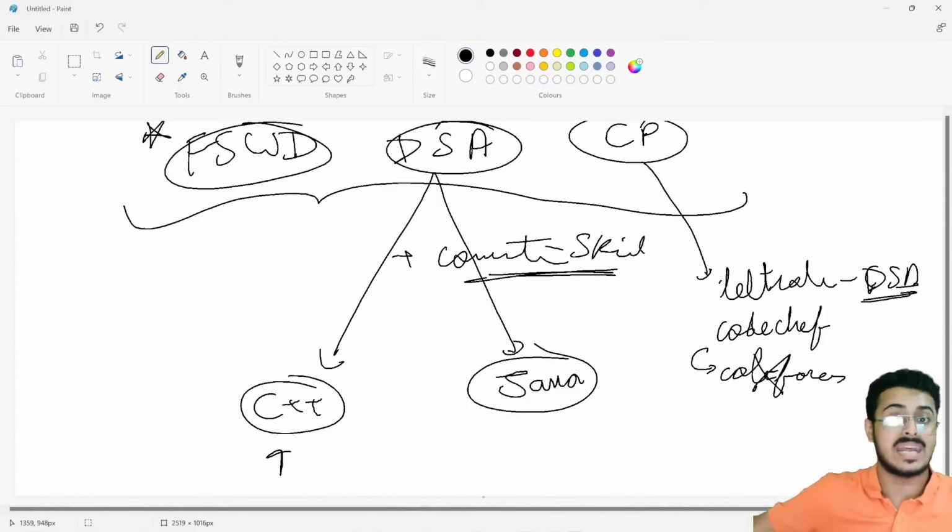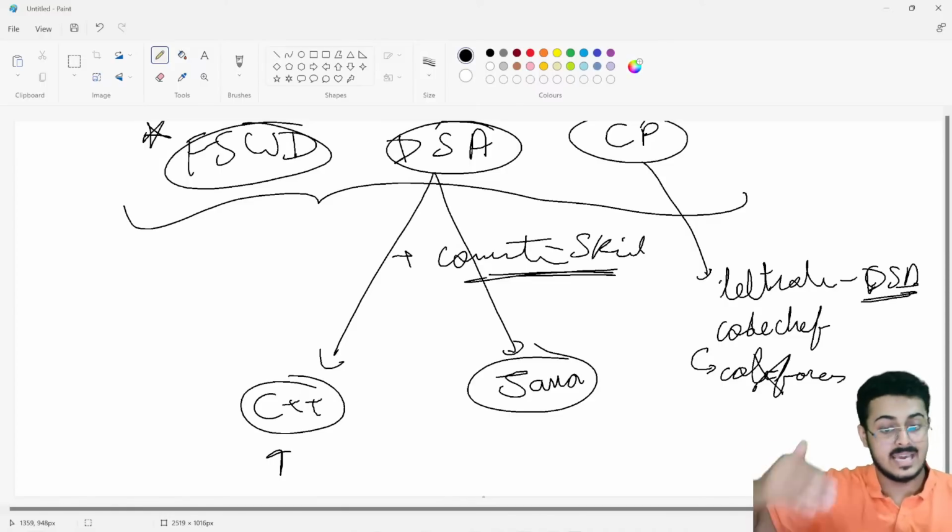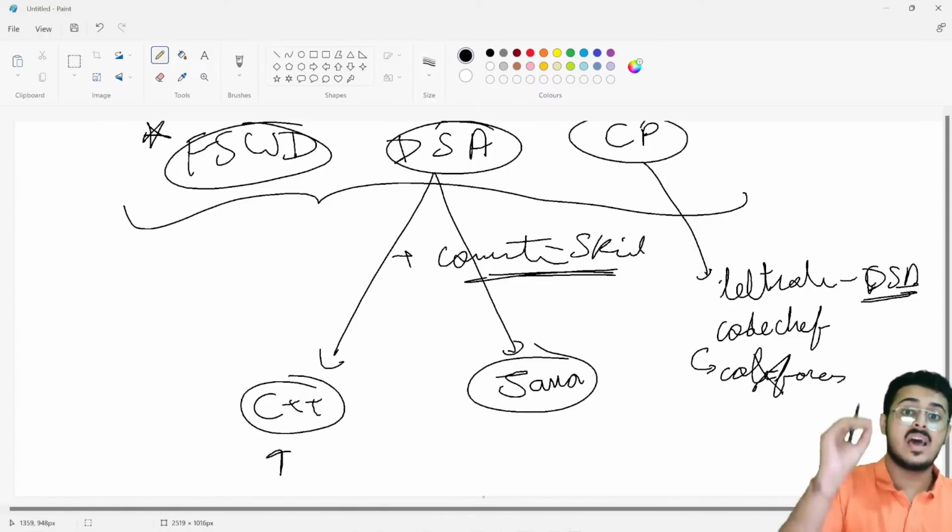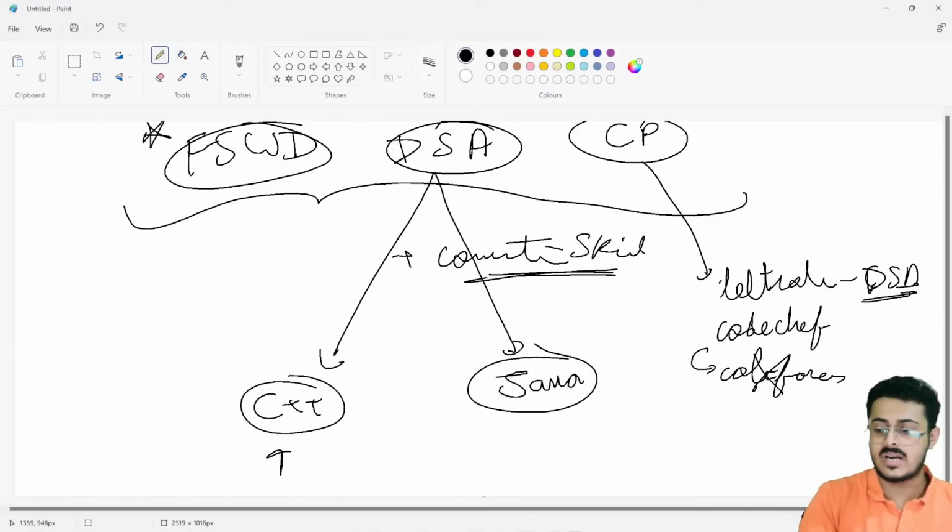To get into an NIT, you have to cross the JEE Mains. And that JEE Mains in terms of placement is your coding rounds. Okay? It's your coding rounds right over there. So that is the reason why C++ or Java, then DSA, then competitive programming is highly essential for you guys. You have to do this. You don't have any choice. Okay.